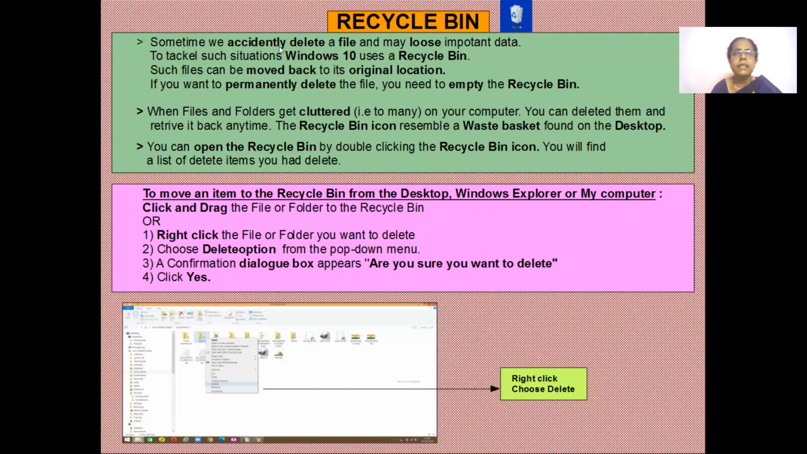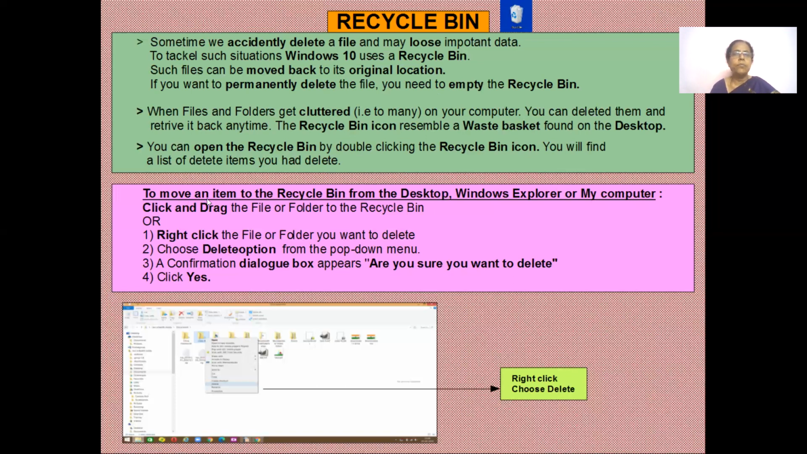So if you accidentally delete something, you don't lose your file or folder. You can just open the recycle bin by double clicking, and move back the files or folders that you've deleted by mistake by clicking on the restore button. Even when your files and folders get cluttered on the desktop or anywhere, you can delete them for some time, and they are stored in the recycle bin.